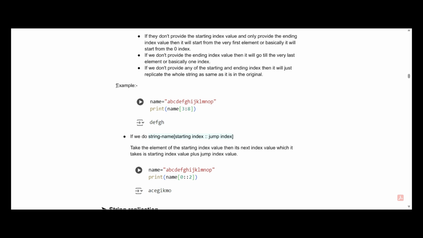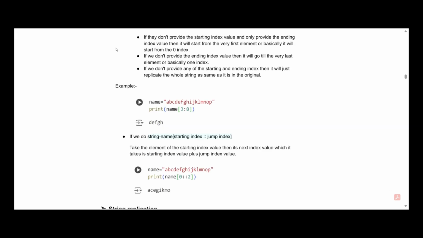Now if we look at the example I have taken in the theory part, name is equal to a b c d e f g h i j k l m n o p, and we are printing from the starting index value 3 to the ending index value 8, which is 8 minus 1, meaning it will go to 7, which gives the output of defgh.